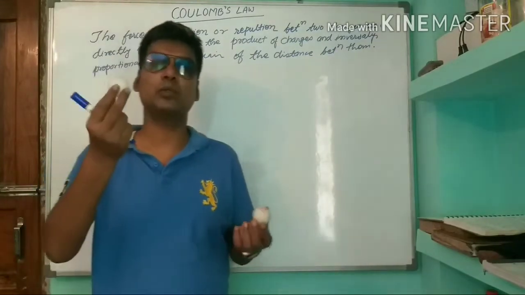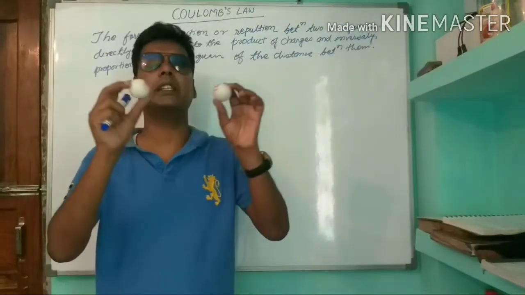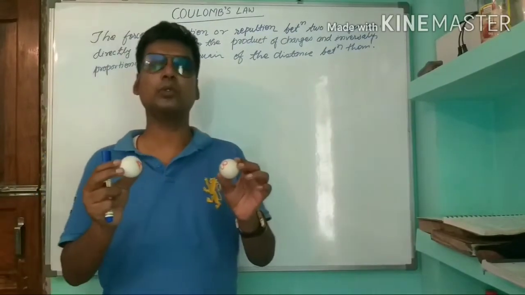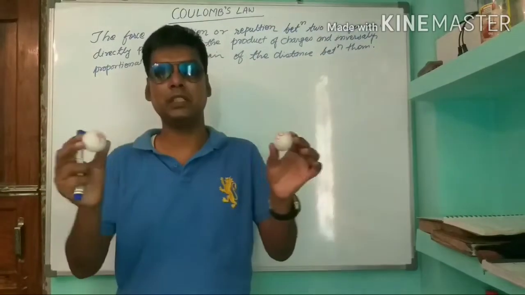So suppose we have two objects, object A and object B, both are charged and they are placed at a certain distance, say R. Then there will be a force of attraction, or maybe a force of repulsion between these two charges.